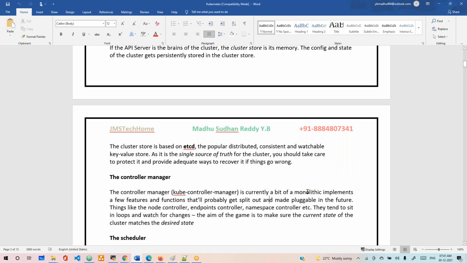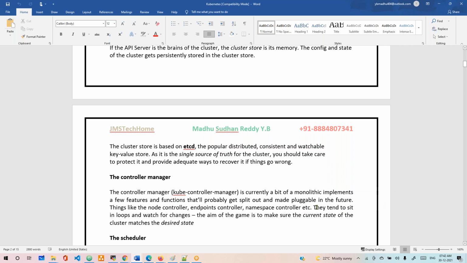It is currently a bit monolithic and implements a few features that will probably get split out and made pluggable. Things like the node controller, endpoint controller, namespace controller. All of these are managed by this controller manager, and they tend to sit in a loop.